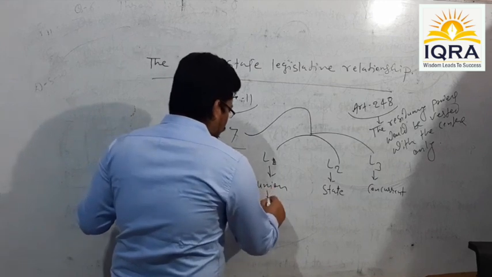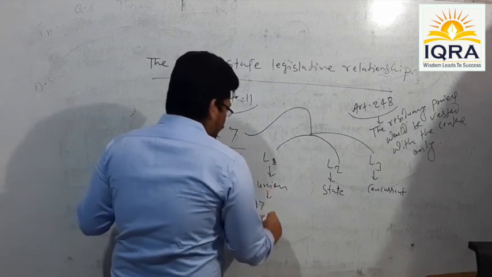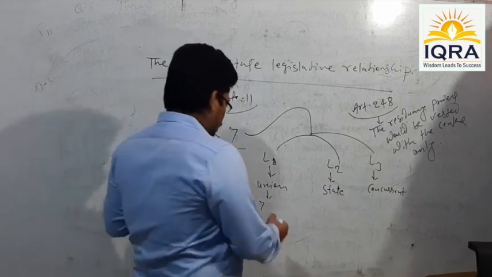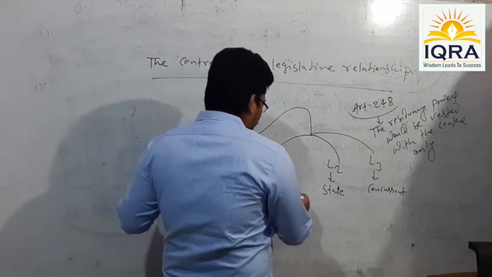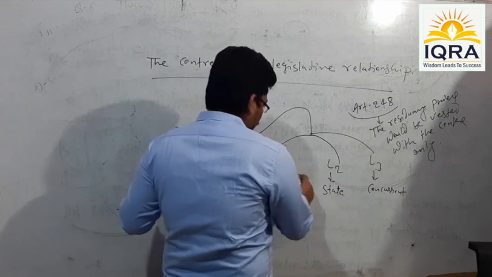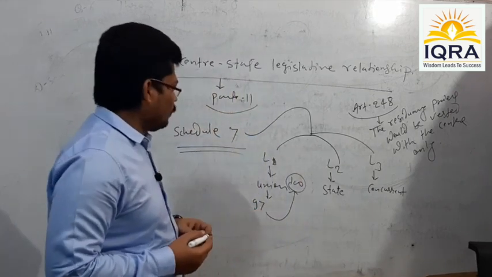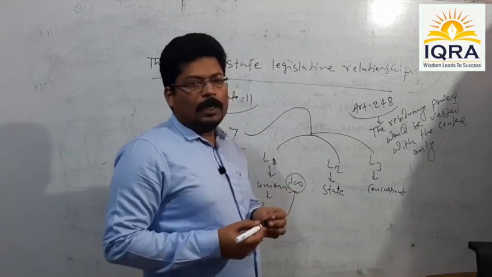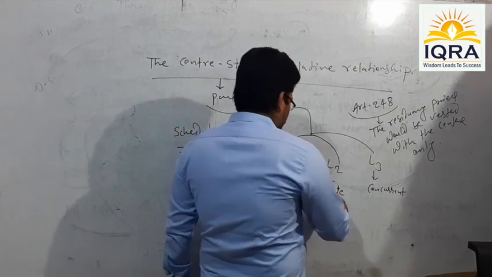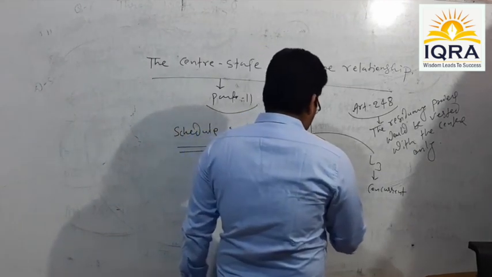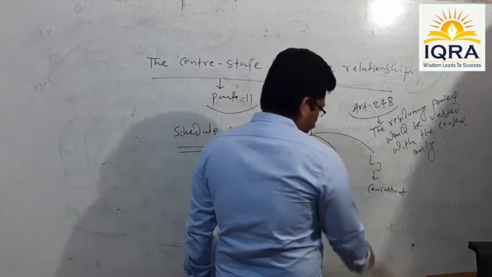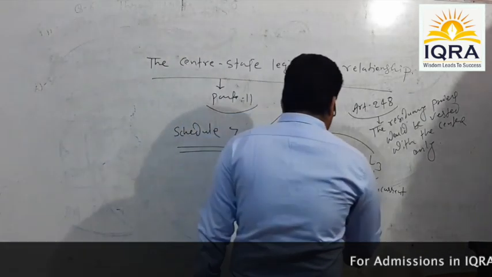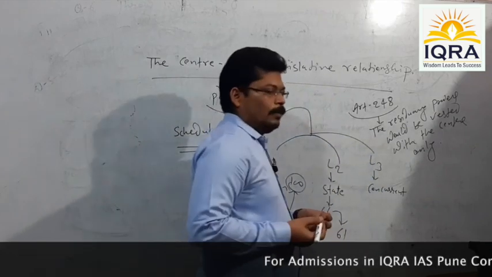That means there were altogether 97 items under the Union List, but nowadays they have been increased to 100. The State List originally contained a total of 66 items, but at present they have been reduced to 61 items.